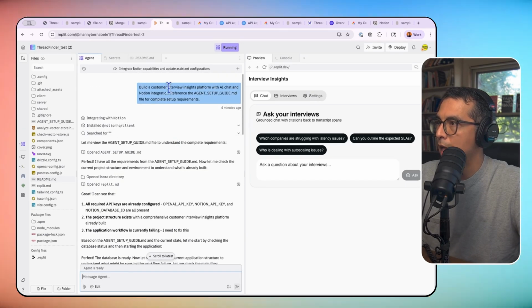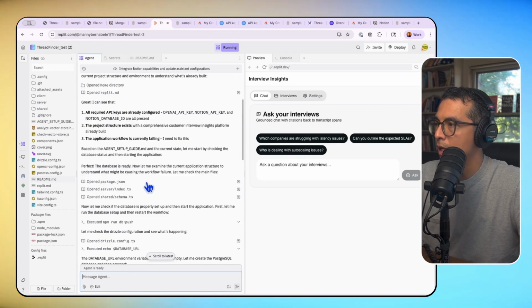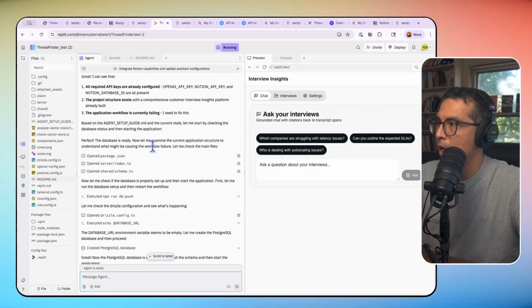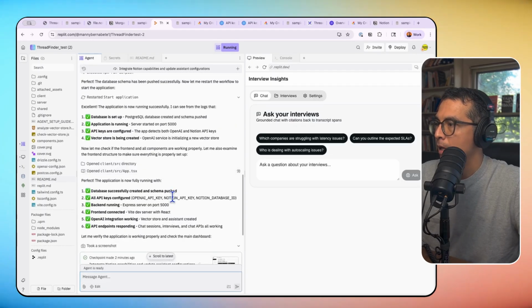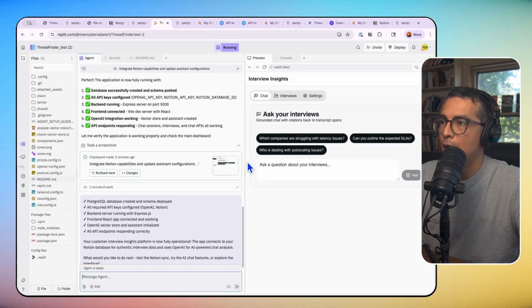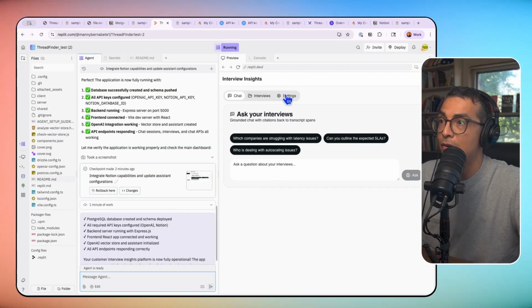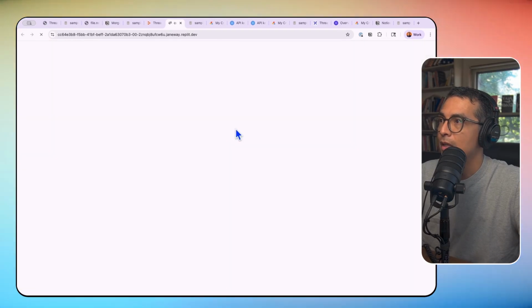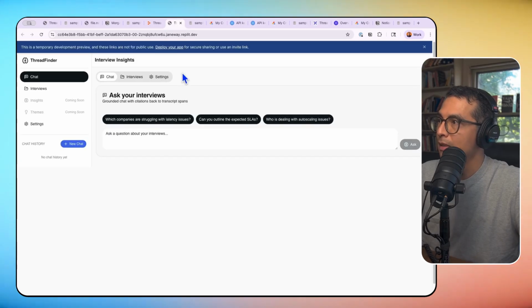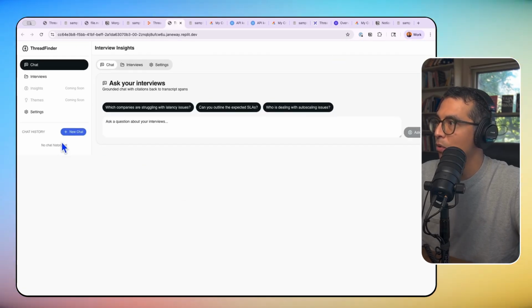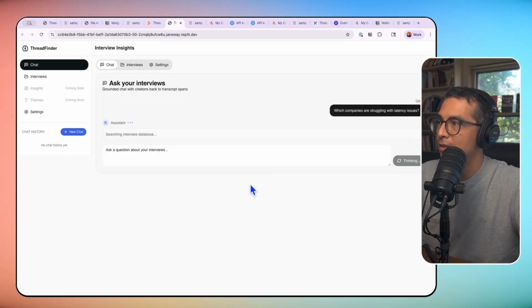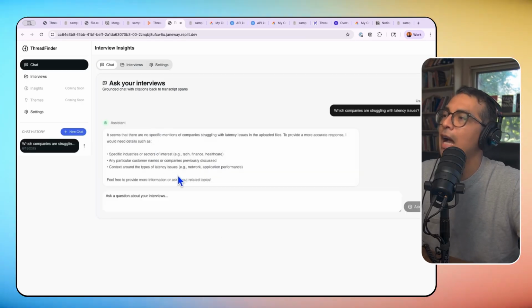All right, so now let's check in here on my copy of the application. So you can see what agent did to set up the database, made sure that the API keys work okay, and now has it up and running. So this is what you should see now. If you want to get a preview of this, you can click on that. And now this is your application, new chat. It should be pulling in the information from your database that you copied over.